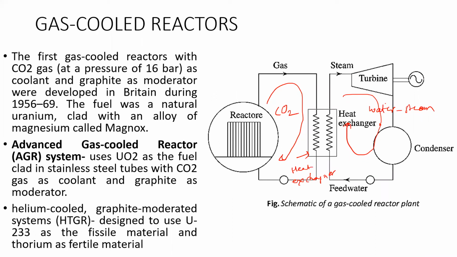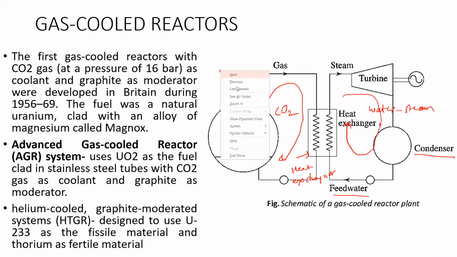Again, the steam coming out of the turbine is condensed using the condenser and fed again to the heat exchanger. The first gas cooled reactors, with CO2 gas as coolant and graphite as moderator, were developed in Britain during 1956 to 69. This type of reactor is used in the European nations.